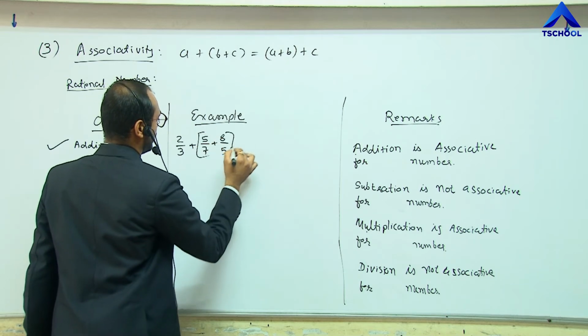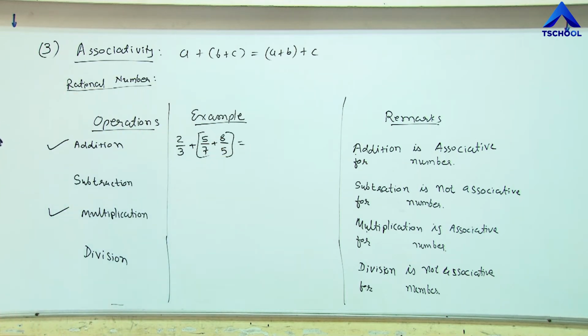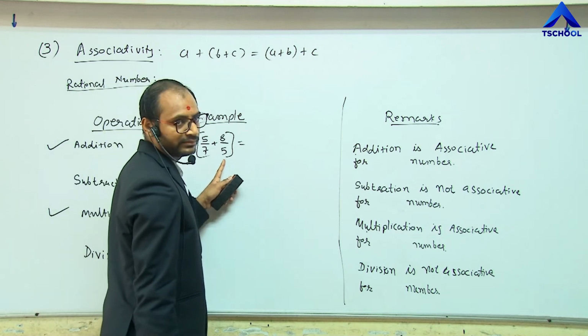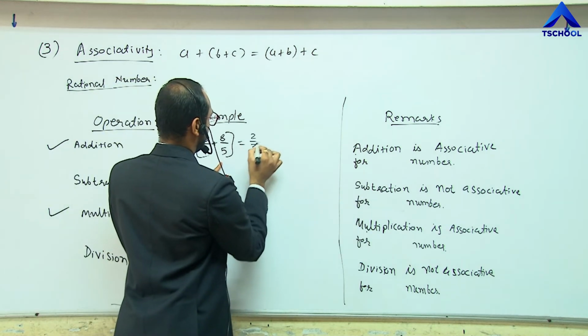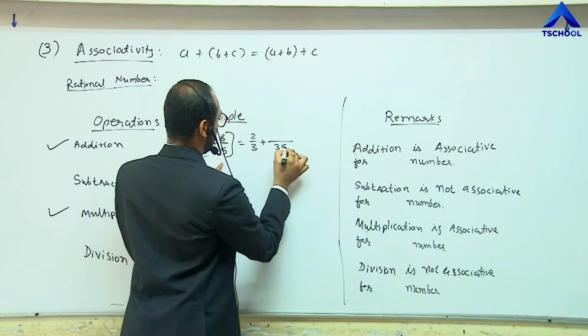Now let me group these two first. Here, what is the LCM? 35.